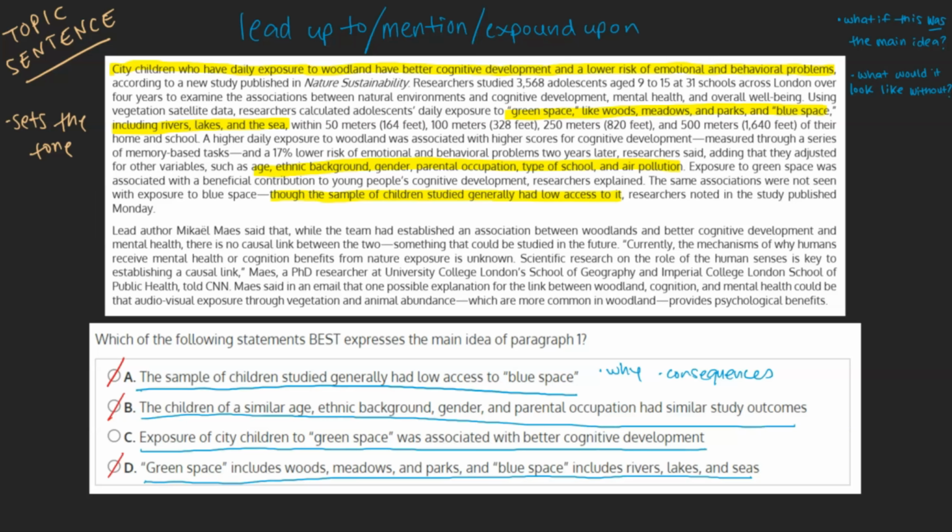With this in mind, we can head back and mark choice C as our final answer.